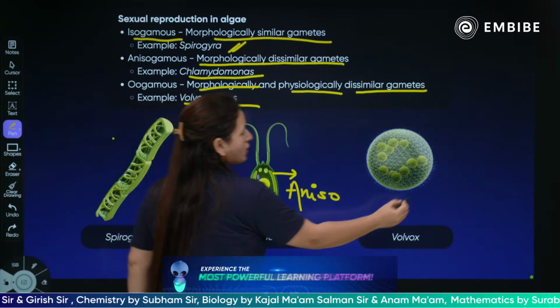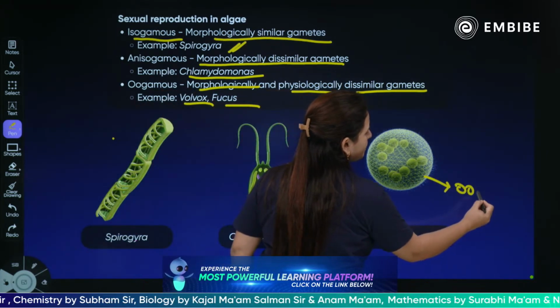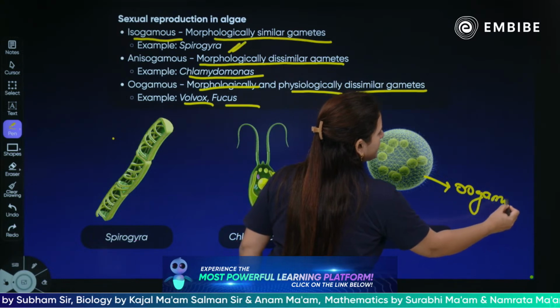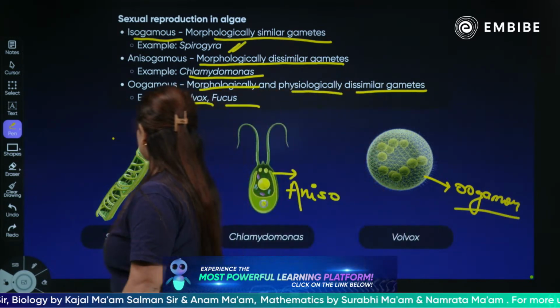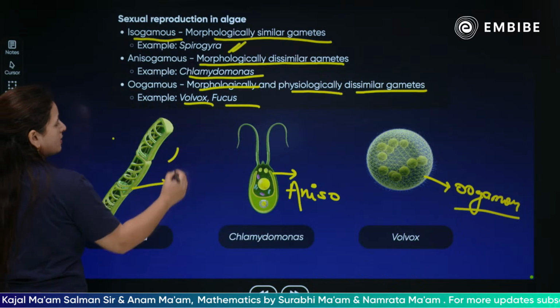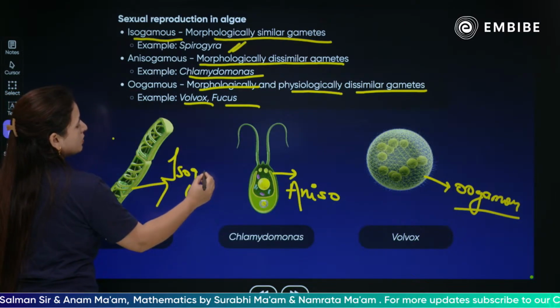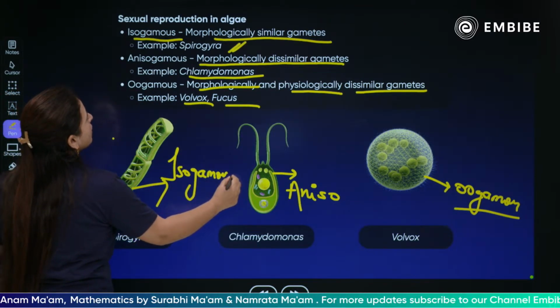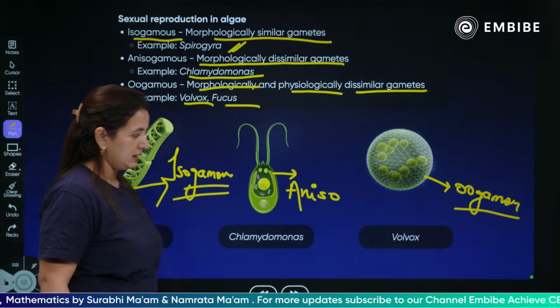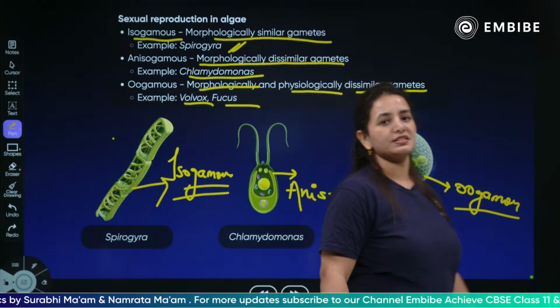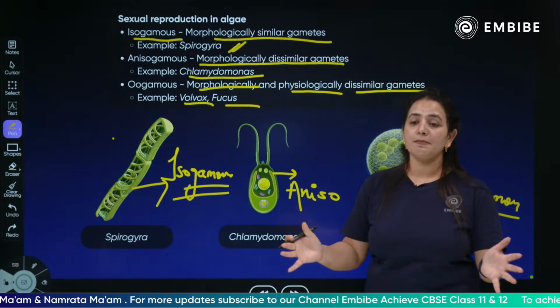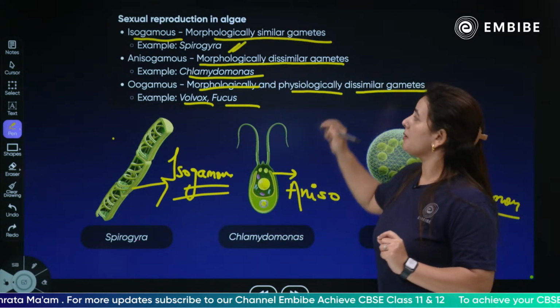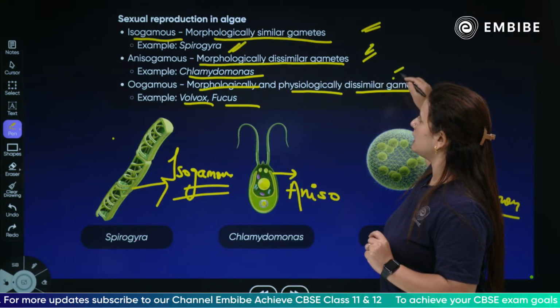Anisogamous. Volvox generating oogamous type of gametes, oogamous. Next is the Spirogyra, which is producing isogamous or isogametes. Clear? This type of a sexual reproduction is taking place in the algae. Please remember all these three terms.